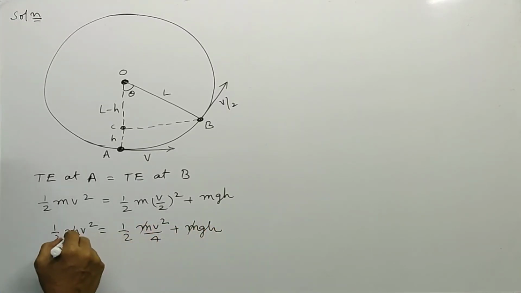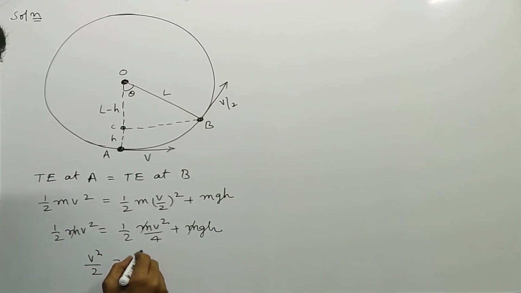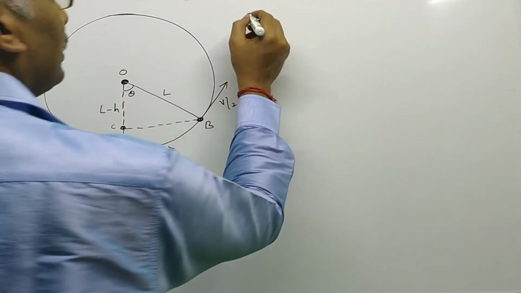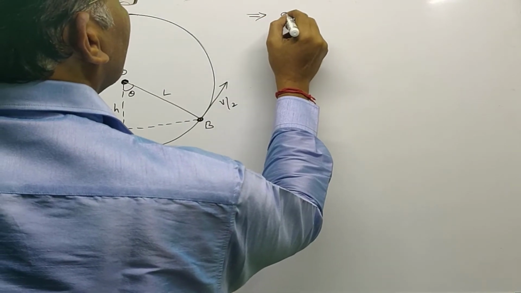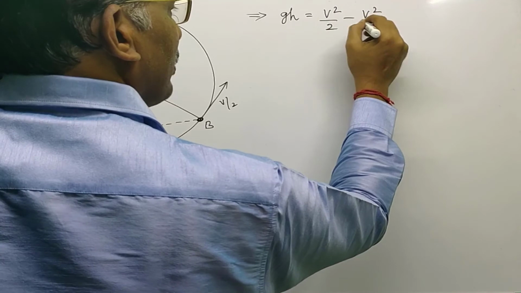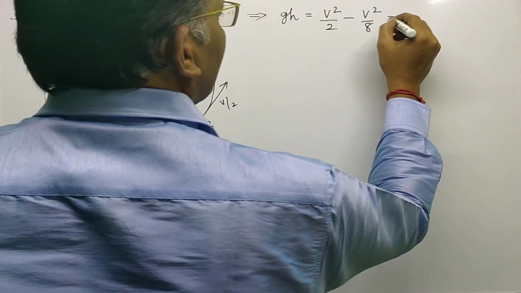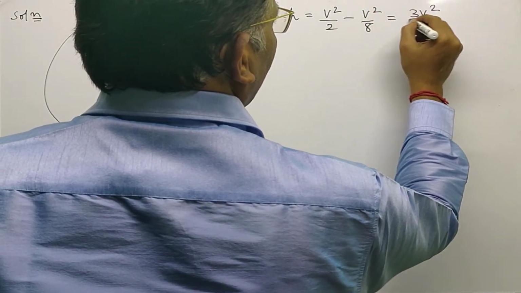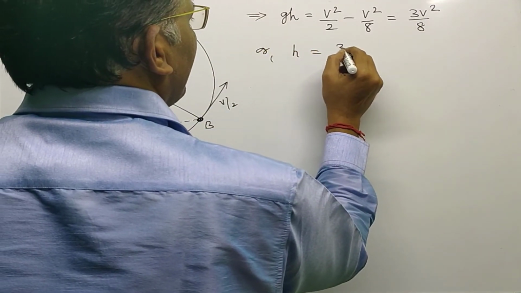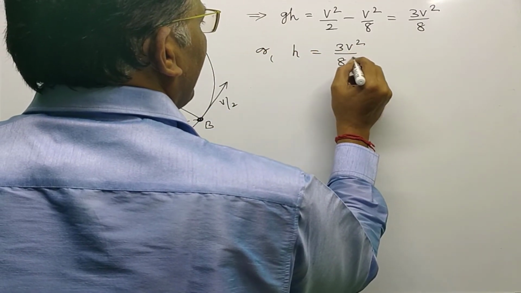m cancels in all the terms, and v square by 2 is equal to v square by 8 plus gh. That implies gh is equal to v square by 2 minus v square by 8, that is equal to 3v square by 8, or h can be written as 3v square by 8g.